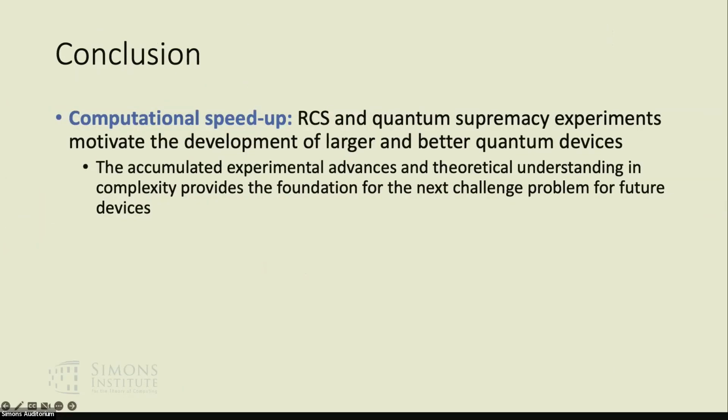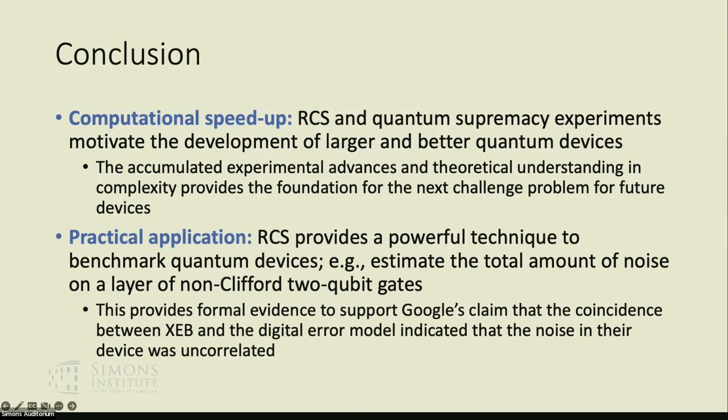Okay, so here's the conclusion of the talk. So first of all, to achieve larger speedups, RCS and quantum supremacy experiments motivate the development of larger and better quantum devices. And here, the accumulated experimental advances and the theoretical understanding in complexity theory provide the foundation for the next challenge problem for future devices. And second, RCS provides a powerful technique to benchmark quantum devices, such as estimating the total amount of noise on a layer of non-Clifford 2-qubit gates. And this allows us to provide formal evidence to support Google's claim that the noise in their device was uncorrelated. So that's all. Thank you.